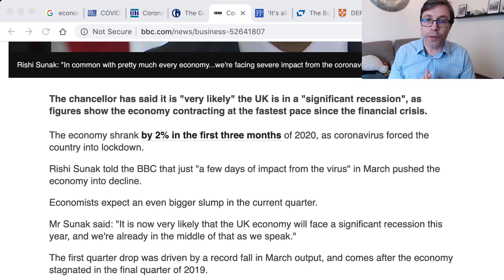Rishi Sunak told the BBC that just a few days of impact from the virus in March pushed the economy into decline. Economists expect an even bigger slump in the current quarter. Mr. Sunak said it is very likely that the UK economy will face a significant recession this year, and we're already in the middle of that as we speak. That first quarter drop was driven by a record fall in March output and comes after the economy stagnated in the first quarter of 2019.